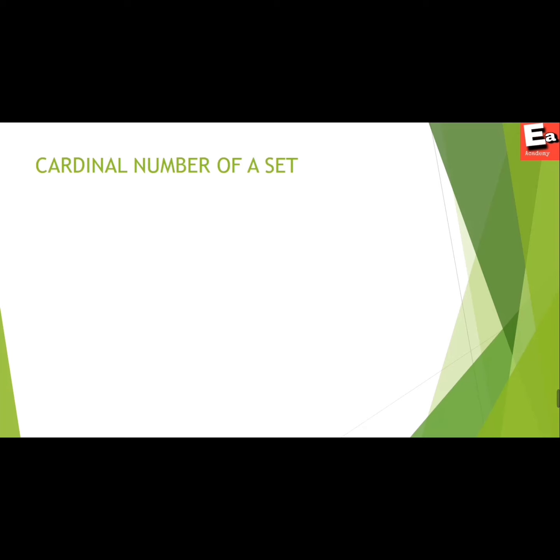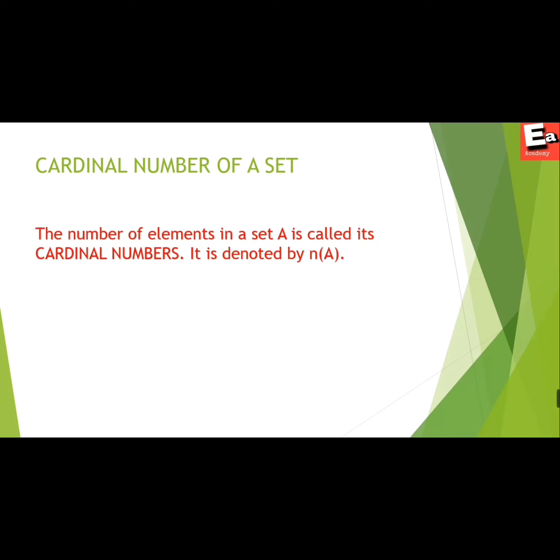Now our topic is cardinality or cardinal number of a set. So what is this? Cardinal number means total number of elements in a set and it is denoted by n(A). Here we have taken one example to clear it. Capital A is equal to {1, 2, 3, 4}. Here the cardinal number of this set is 4 because there are 4 elements in this set.